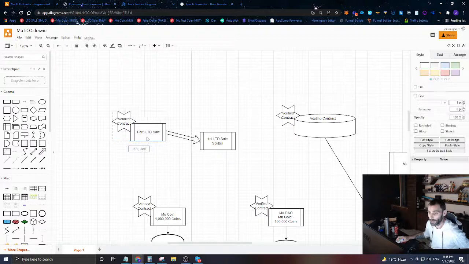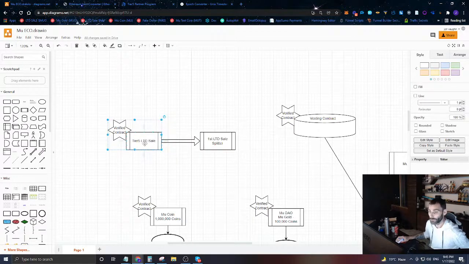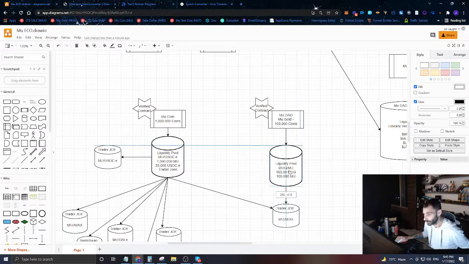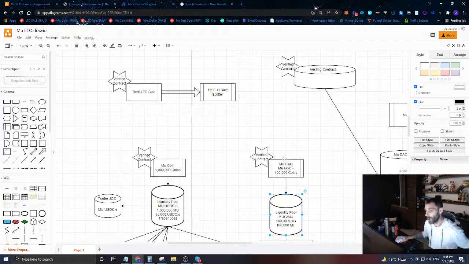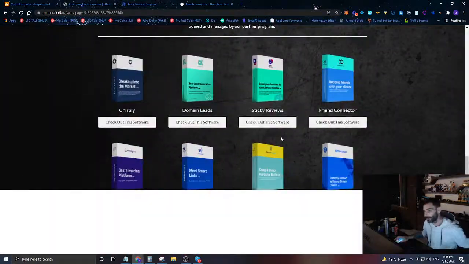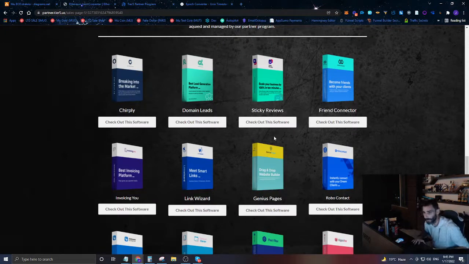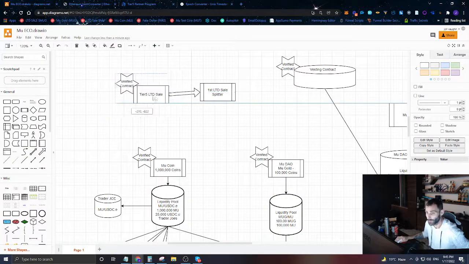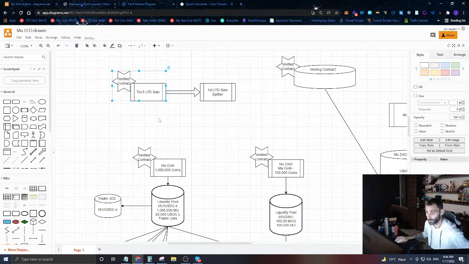And then we're going to be creating a contract that's going to allow people to buy Tier 5 software on an LTD using one of our cryptocurrencies, which is this Mu Gold over here. It's going to allow people to take their Mu Gold and spend it on buying software from Tier 5 at really a huge discount on a lifetime deal. So we have all these different softwares, we have white labels, we have partner programs. Pretty much anything that I actually offer, I'm going to allow people to buy on a one-time payment using this smart contract that we're going to create.